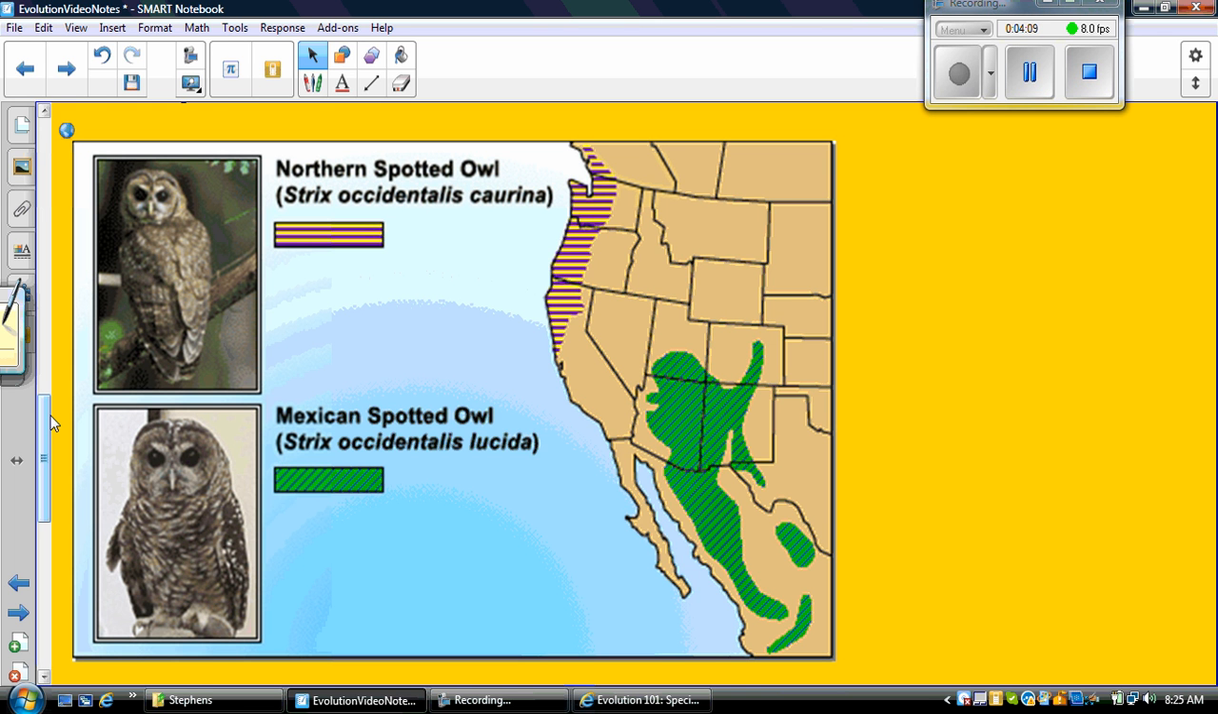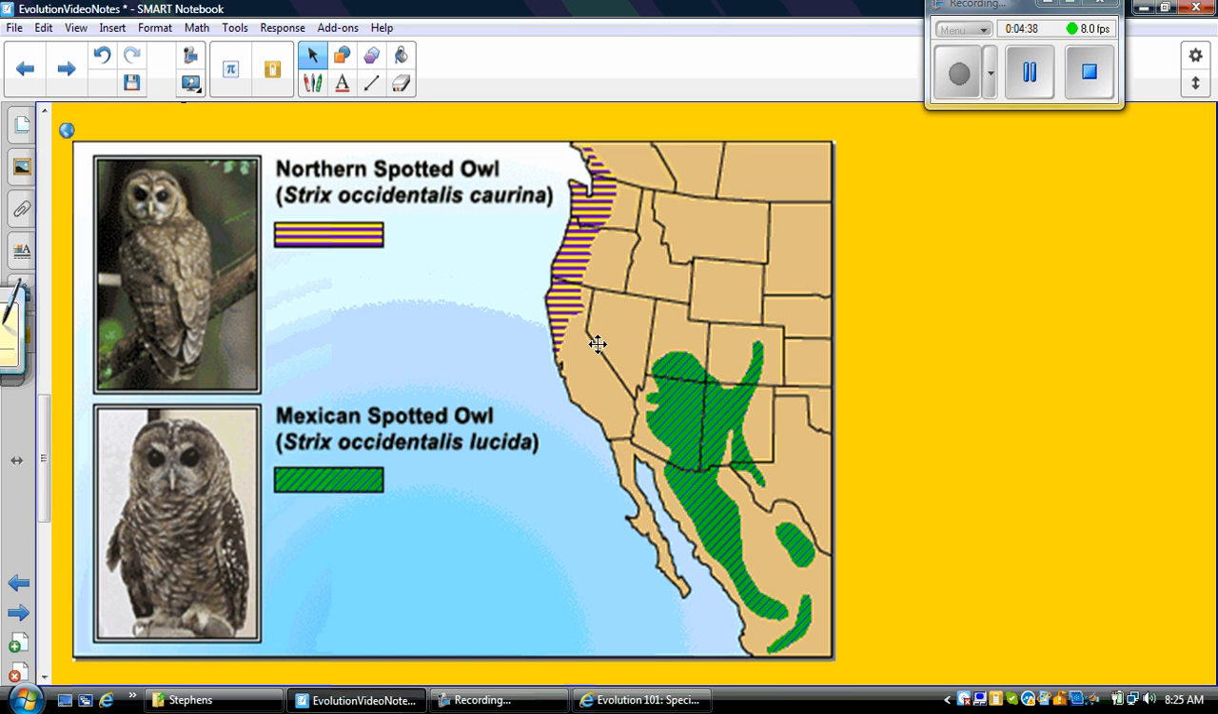They started out coming from the same species, which we just call the spotted owl. But if you notice right here, this is a desert area. And what happened is these two species, or the spotted owl species, got separated by a desert. So the northern spotted owl evolved into a separate species because they had different variations than the Mexican spotted owl.